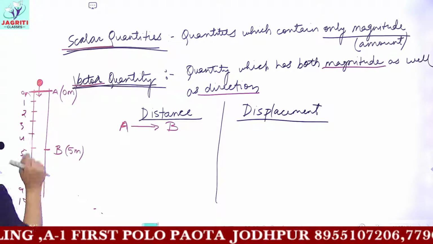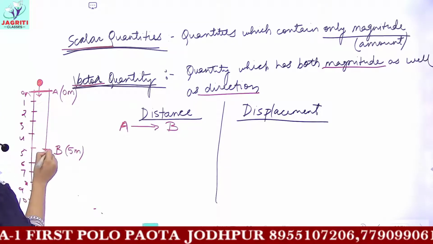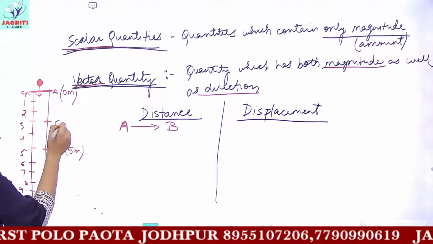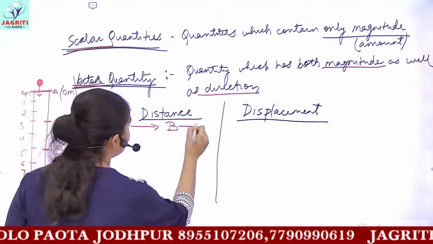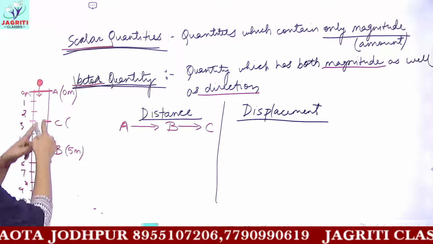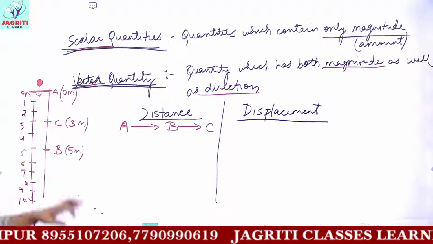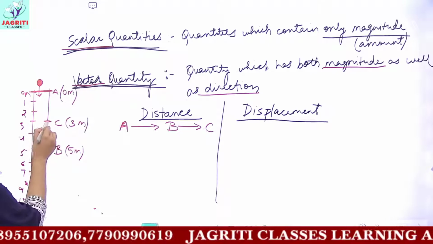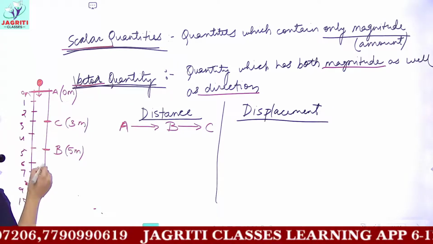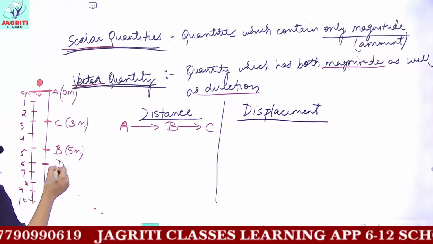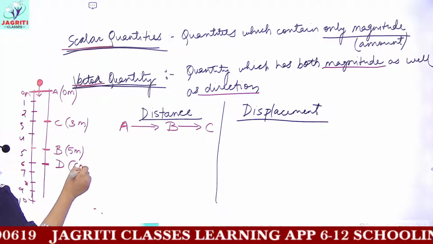Then this object again traveled from the point B to the point C. So after traveling to B, it went back to the point C, and C is at 3 meters. And then from C, he went to this point D, and D was at 6 meters.